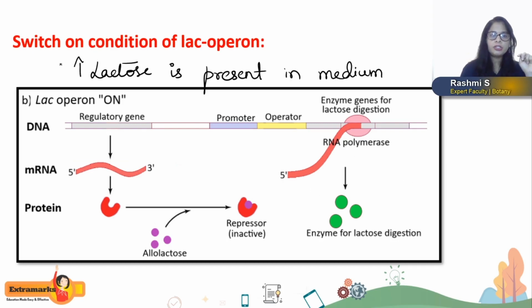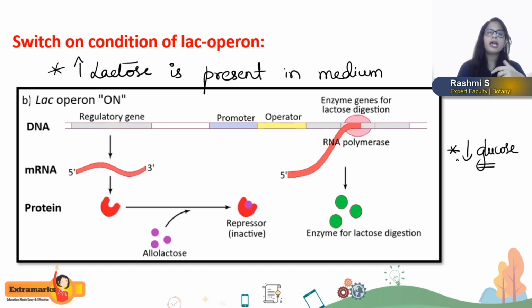The first condition is availability of lactose, and the second condition is low availability of glucose in the external medium. The presence of lactose in the external medium will switch on the lac operon genes. When lactose is present in the external medium, some of its molecules are converted into allolactose, or even the lactose also acts as an inducer.